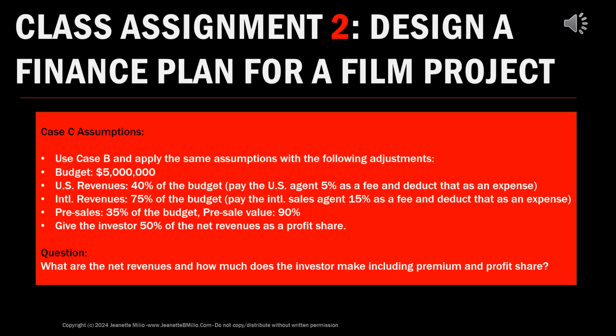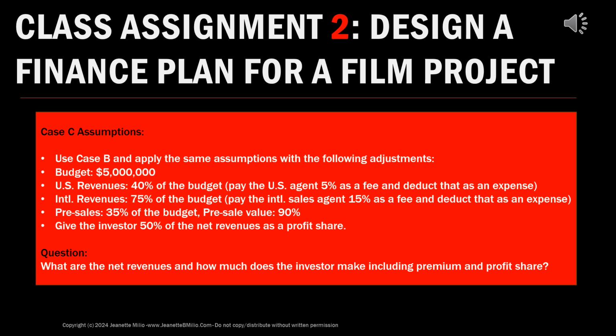Now that you've seen how a finance plan is put together, I would like you to put together your own film finance plan. So please use case B, the case B that was sent to you via the Excel spreadsheet that I shared. Use case B and apply the same assumptions with the following adjustments. We're going to have the budget be $5 million.